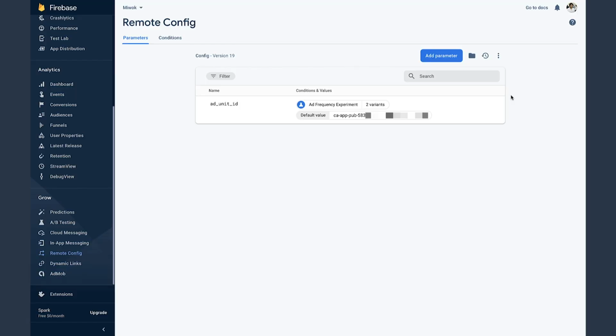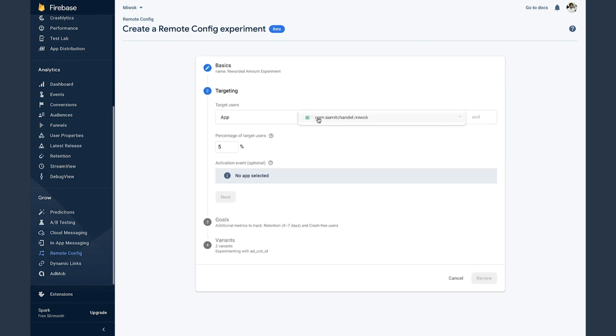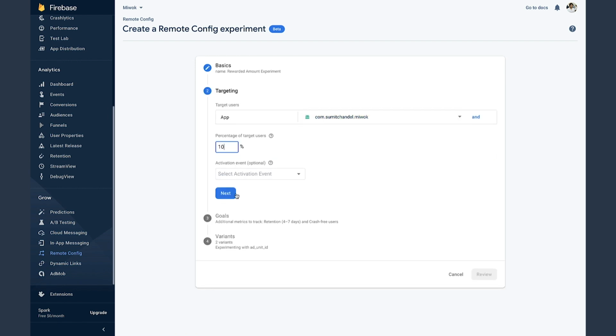Next, we'll go back to the Firebase console to set up a new A/B test that has a variant associated with this new ad. Back in the remote config section, we already have that ad unit ID parameter here, and we're still running the ad frequency experiment that we created earlier. But now we want to create a new rewarded amount experiment using the same parameter. So we'll click on the overflow menu and select A/B test. Now we'll set up this A/B test in exactly the same way as we did for the previous experiment. So I'll fast forward through that part.